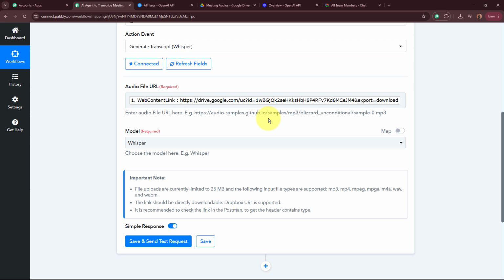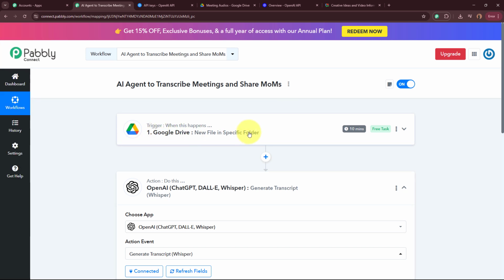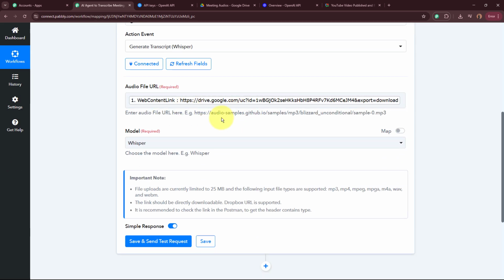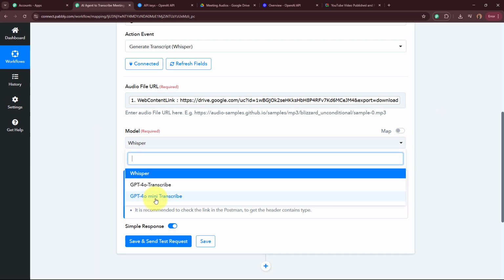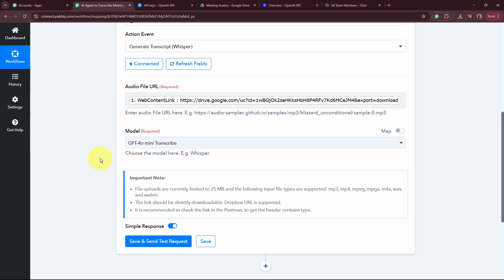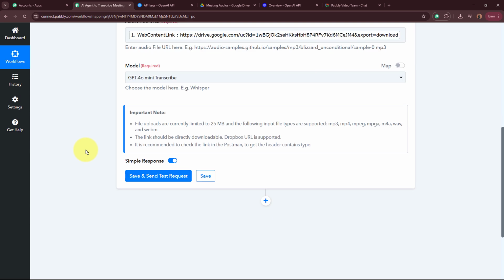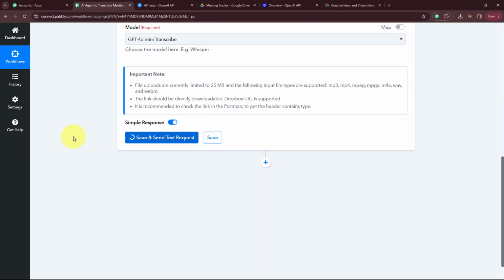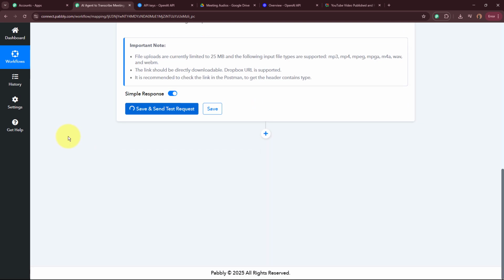And as I've mapped this data, the data has now become dynamic. That means now whenever a new response is going to be captured in our previous step, automatically the new data is going to be updated in place of this mapped data. For the model over here, I'm going to select GPT-4o Mini Transcribe, okay? After entering the audio file and selecting the model, I'm going to simply click on this save and send test request button right over here.